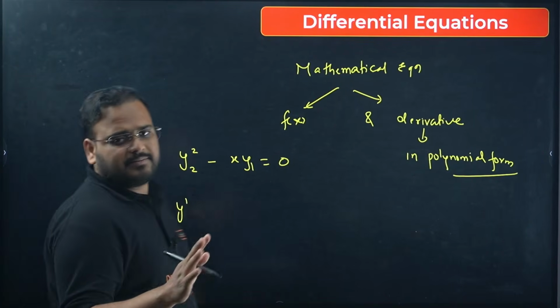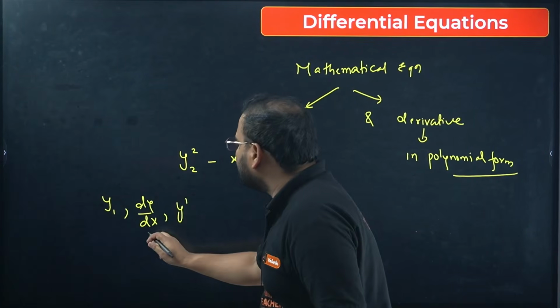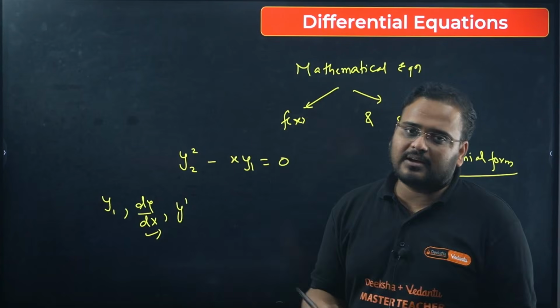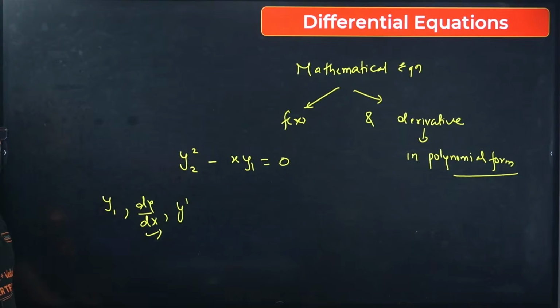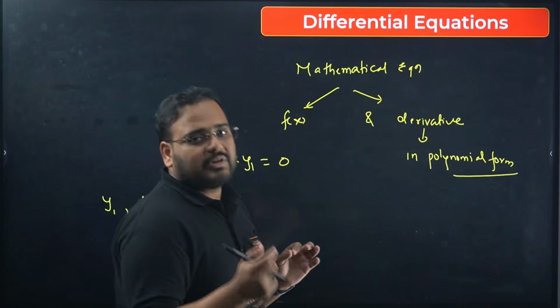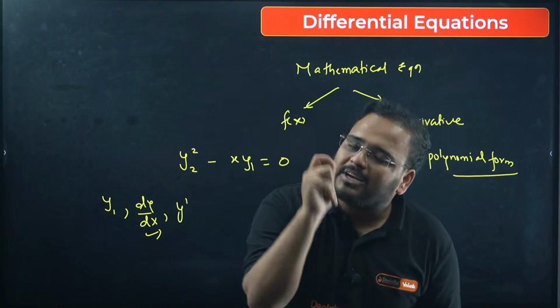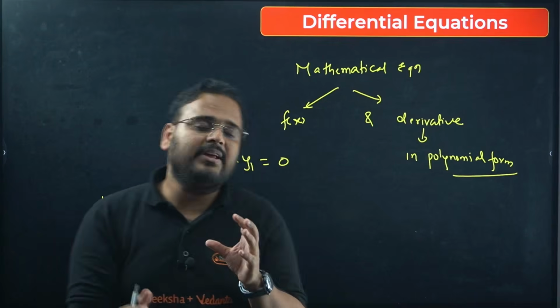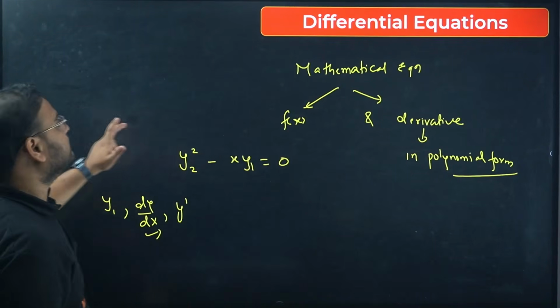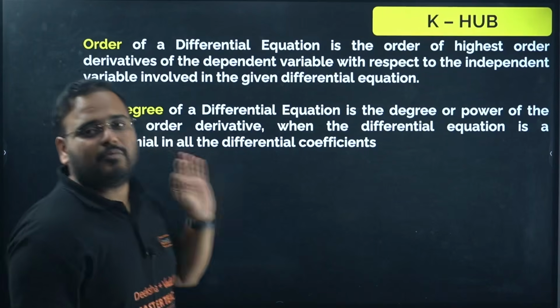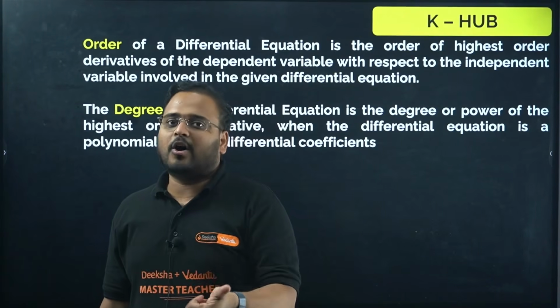It's my choice of writing it. Usually we write the equation in the form of dy by dx only, but we can represent it in the form of y dash also, or even y1. So is it clear what differential equations are? It's a mathematical equation which creates a relation between the function and its derivative in polynomial form. Now, as it has the word equation in it, it will have order and degree.